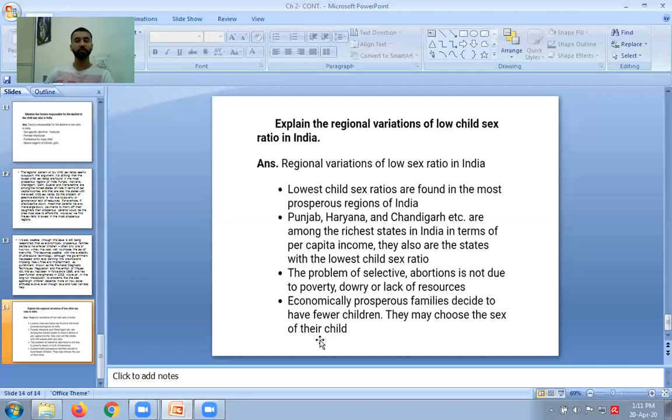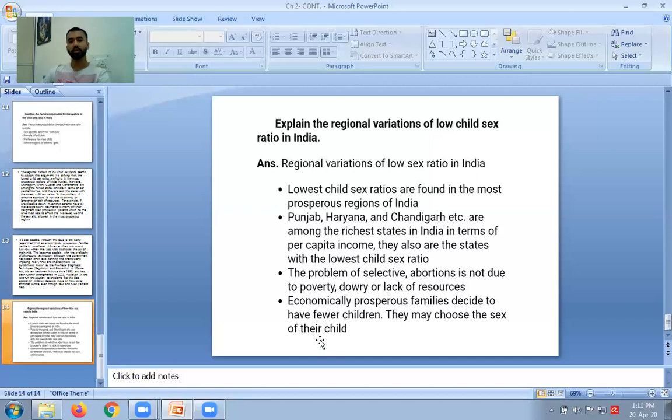And in those children also they try to specify, or they go for abortions. Suppose they need only a boy baby, so they become selective. When there is a girl baby, they go for the abortion. When they have a boy baby, they give birth to that boy baby. So these kinds of people are also causing variations in the low child sex ratio.